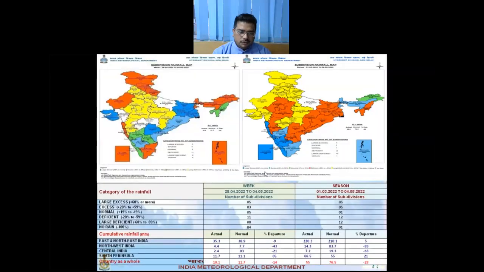So this is the rainfall scenario during last week and the cumulative seasonal rainfall. During last week, the number of subdivisions with large excess rainfall was 5, and 3 subdivisions reported excess rainfall, normal rainfall was reported over 5 met subdivisions, and deficient over 11 met subdivisions. And for the season, you can see that 5 met subdivisions reported large excess and excess rainfall, and one met subdivision reported normal rainfall. As regards departure from the normal, the weekly departure for the country was minus 14%, and for the season it was minus 28%.